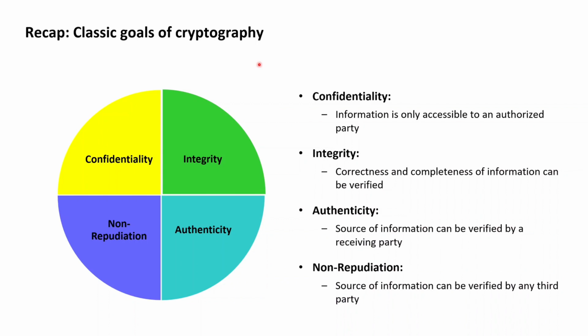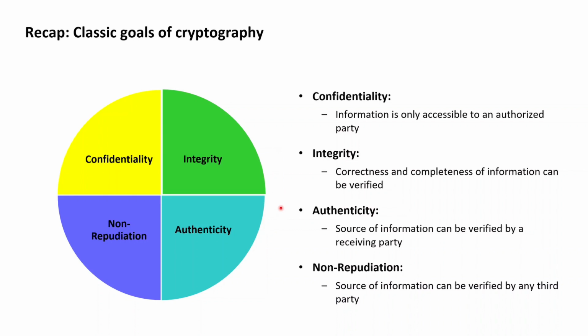and non-repudiation. As a last recap of these security goals, confidentiality is the security goal demanding that information in a system is only accessible to an authorized party. Integrity is the security goal demanding that the correctness and completeness of information can be verified.